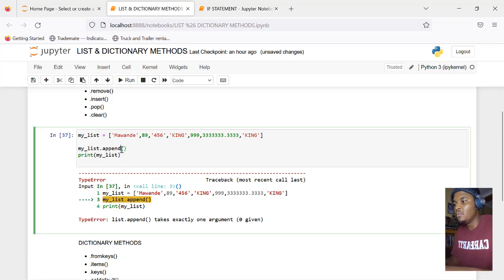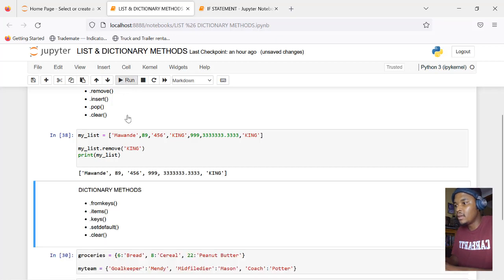And in the case of remove, you need to tell me what you want to remove. So let's say I want to remove king. Now with remove, you don't have to remove the last element. You can...